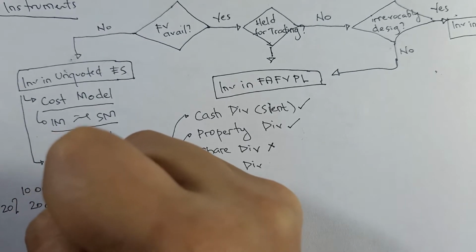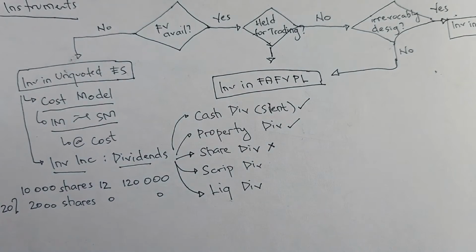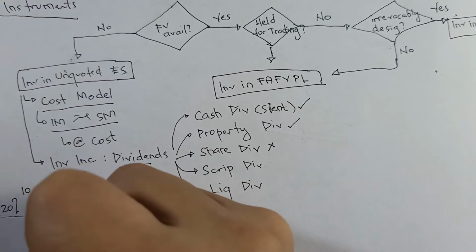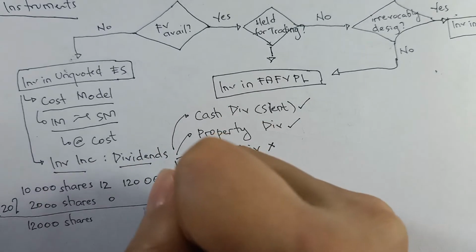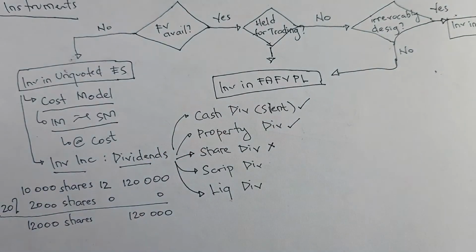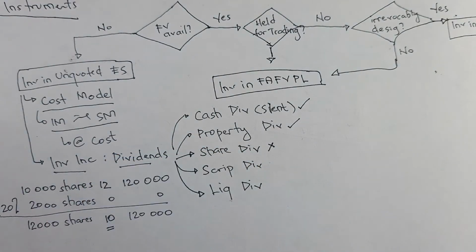But we did not pay anything for this, so nothing is added to the total value of our shares. After the share dividend, we have a total of 12,000 shares, but the total value of our investment has not increased. It is still 120,000. Actually, when you receive a share dividend, 120,000 divided by 12,000 shares, the book value per share will be 10 pesos.